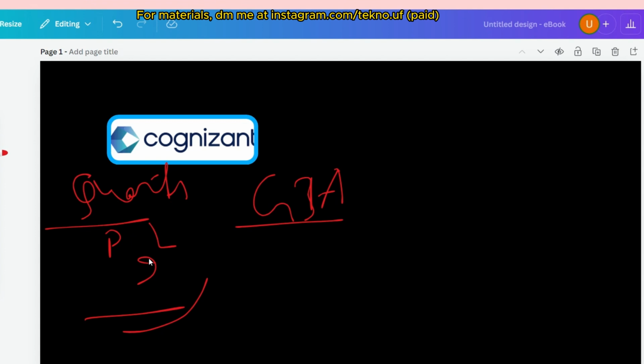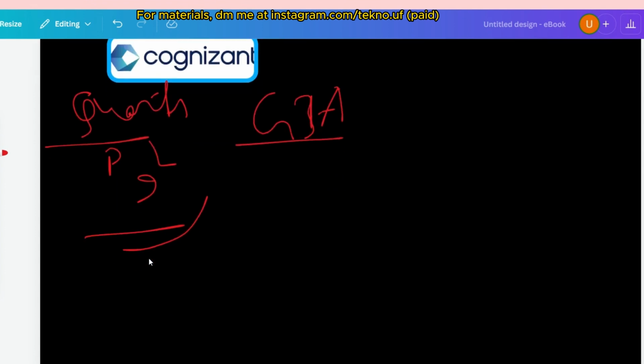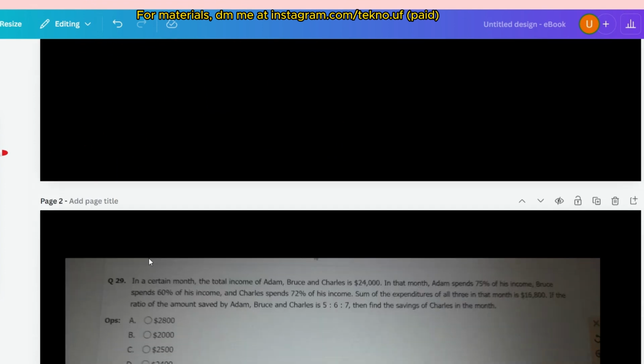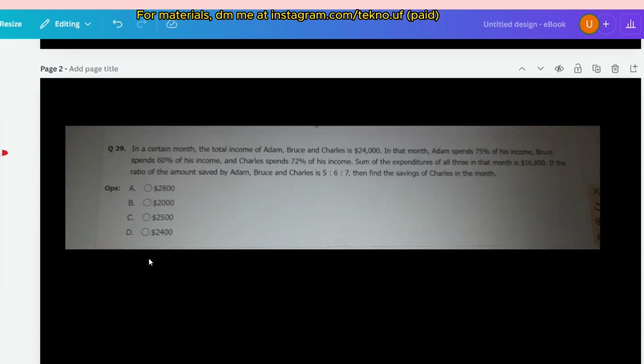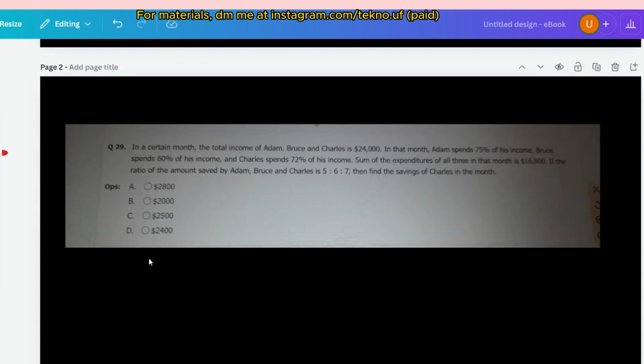Let me share the first question so that it will be easier to understand. The first question is from ratio, or you can say percentage. In a certain month the total income of Adam, Bruce and Charles is 24,000.